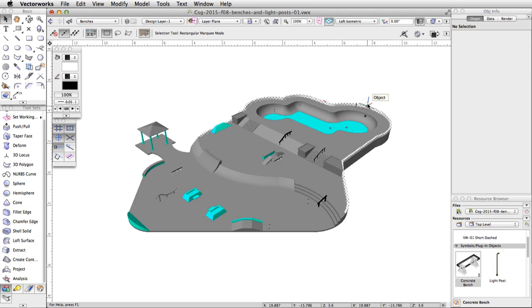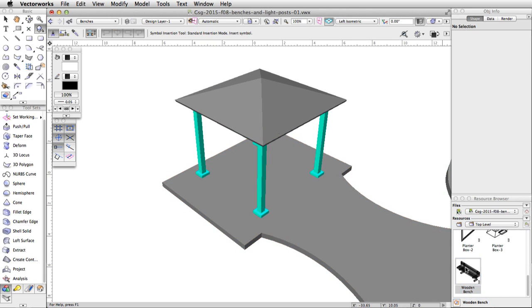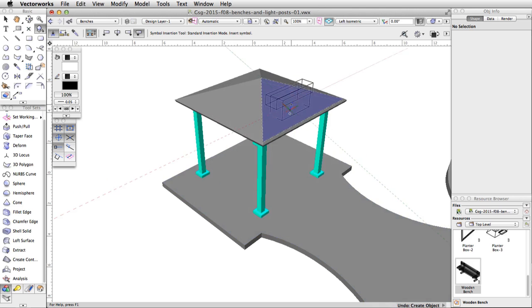Now let's place some wooden benches under the gazebo. In the resource browser, double-click on the wooden bench symbol. This will make the wooden bench the active symbol and activate the Symbol Insertion tool in the basic palette. Move the cursor over the right side of the gazebo. Using Smart Points and the X-ray Select mode, align the insertion point of the bench with the center of the right side of the gazebo.